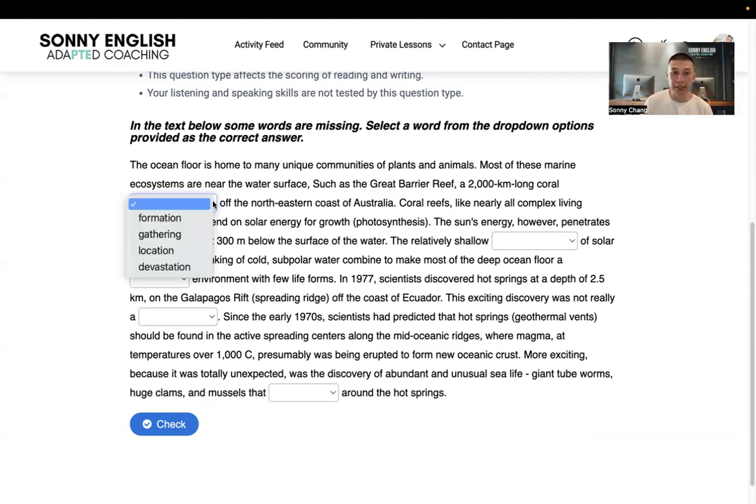It can be collocation, like the first one right here. This one, if you're looking at coral reef, the coral reef, right? The Great Barrier Reef. Now, if you're looking at these options, formation, gathering, location, devastation. Now, 2 of them should be able to be removed right away. The first one, I would say devastation. If you look at the word devastation, does that sound like a positive or a negative word? Do you agree that this is negative?